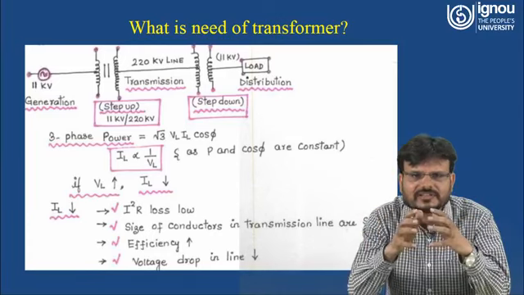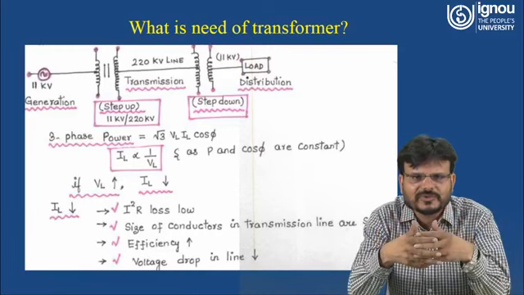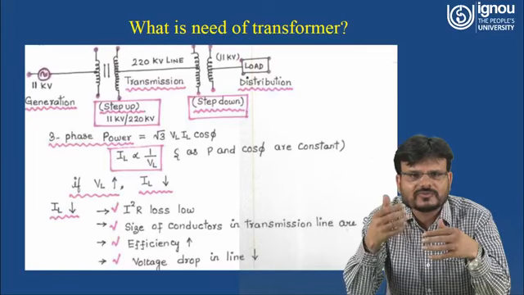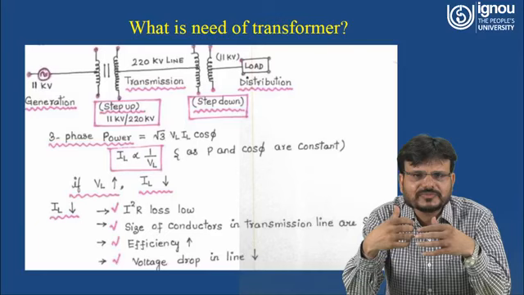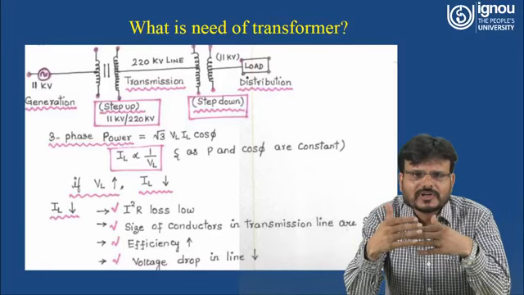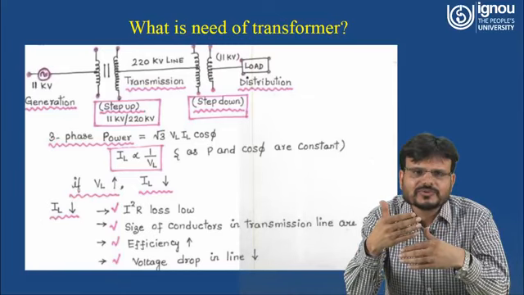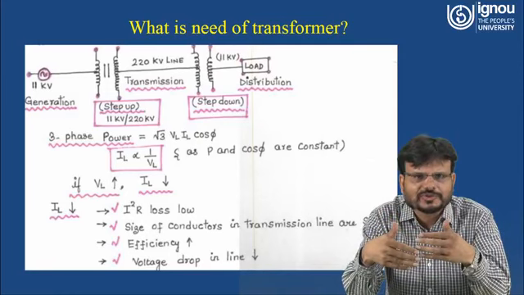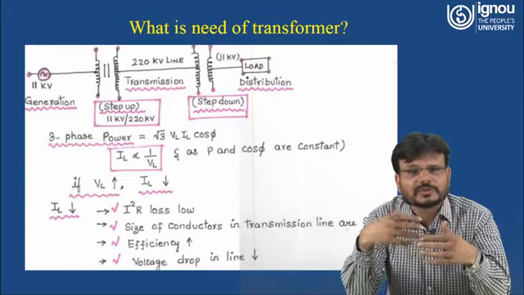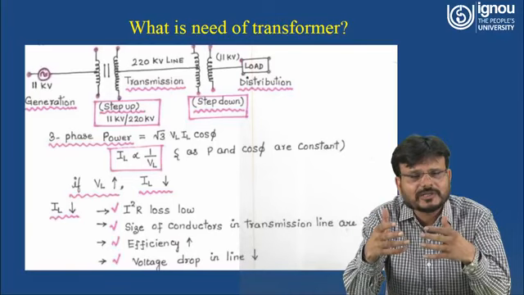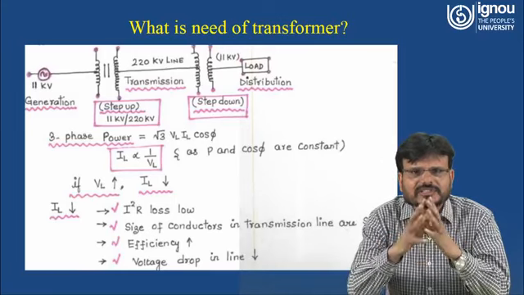R is the resistance of the transmission line, so the voltage drop will be less. So if the voltage drop is less, that means the voltage you are getting at the receiving side is more. That means, what is the advantage of this transformer? You are able to step up the voltage, so in proportion to that, you are able to reduce the current. If you are able to reduce the current, you are able to reduce the losses. At the same time, you are able to reduce the size of the conductor. You are able to increase the efficiency of that particular system, and you are also able to reduce the voltage drop. Right? So this is the need of the transformer.